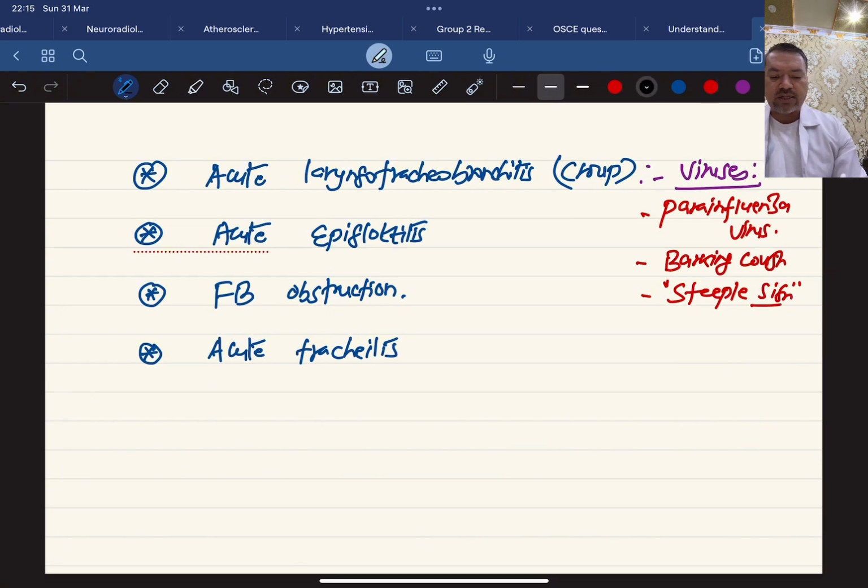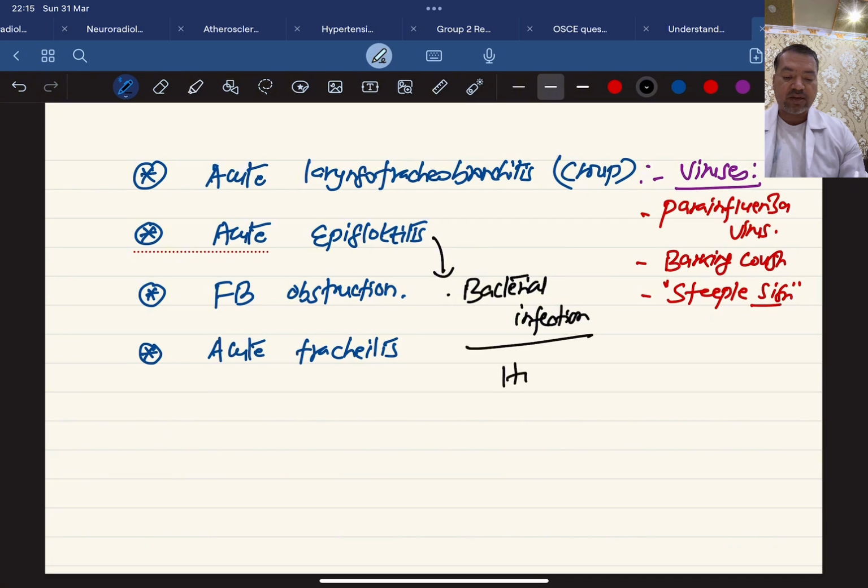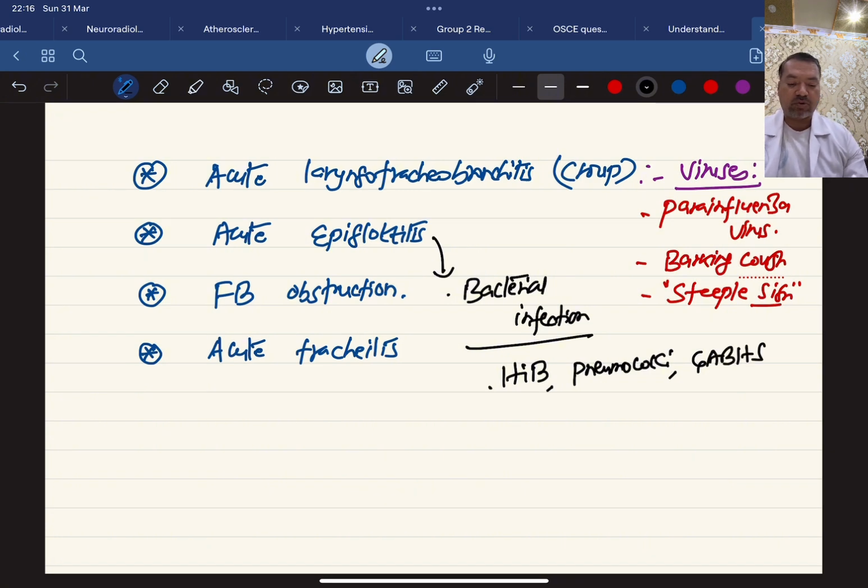Now, regarding acute epiglottitis, it is a bacterial infection. It is mainly caused by bacterial infection, and the common bacteria which cause this are Haemophilus influenzae type B, pneumococci, and group A beta hemolytic streptococci. So these are the bacteria which can commonly cause acute epiglottitis.